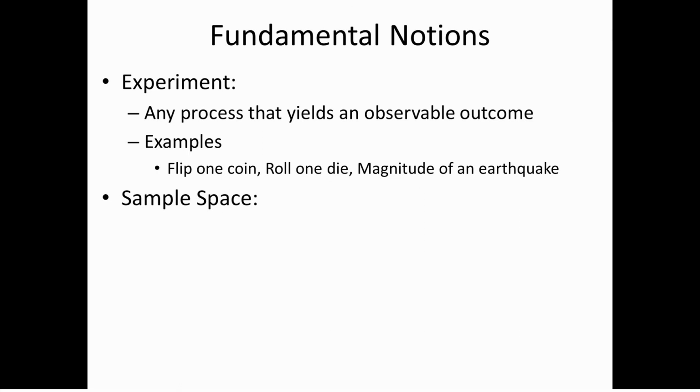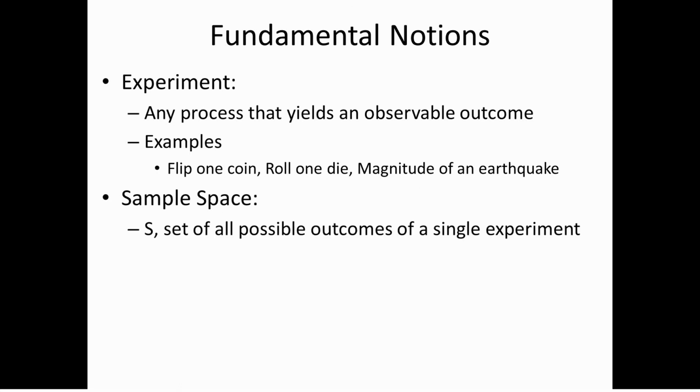Associated with an experiment is the notion of a sample space. And a sample space is just all of the possible outcomes that could occur from a single experiment. So if we look, for example, at a coin flip, we flip one coin. What are all the possible outcomes from a single coin flip? Well, we know that's heads and tails, right?